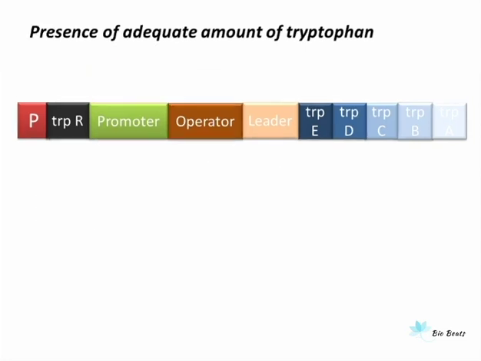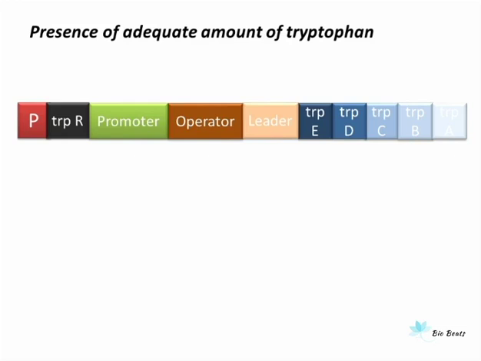Now let us see the second scenario where adequate amount of tryptophan is already present in the cell. If required tryptophan is already present, then why would the cell invest its energy in producing more and more tryptophan? So in such cases, the operon is turned off. Now let us see the mechanism behind this.